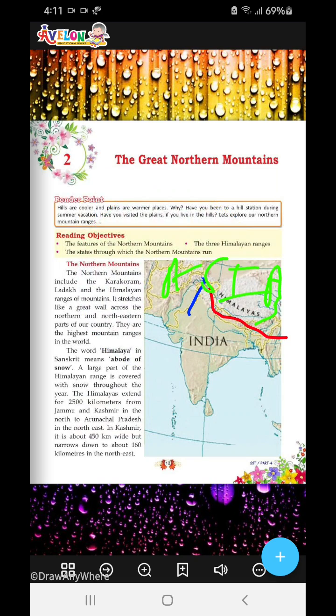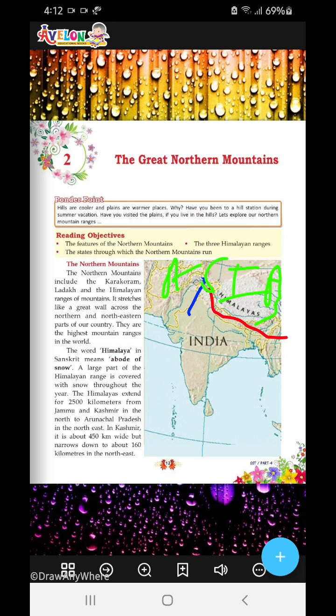These are the highest mountains in the world. Some of the peaks in the Himalayas are among the 8 highest peaks in the world, and the Himalayas are the highest mountain range in the world. So what is the highest mountain range in the world? Yes, it's the Himalayas.